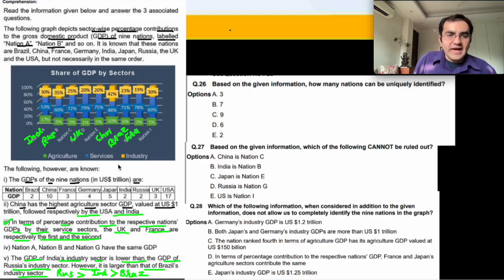China has the highest agriculture GDP followed by USA and India. ठीक है, तो आपका USA is over here, India is over here. ठीक है, okay. Now which nations are left? France is left, Germany is left, Japan is left. ठीक है, France, Germany and Japan are left.